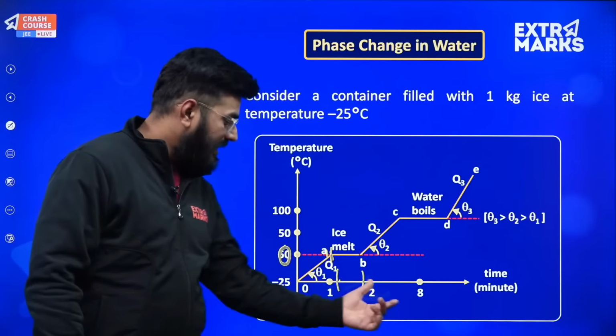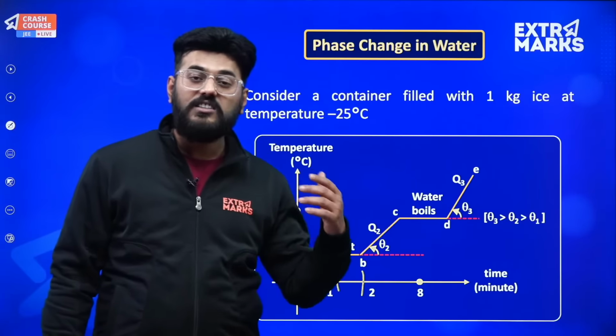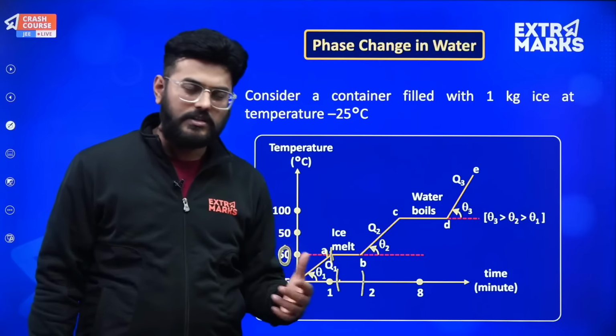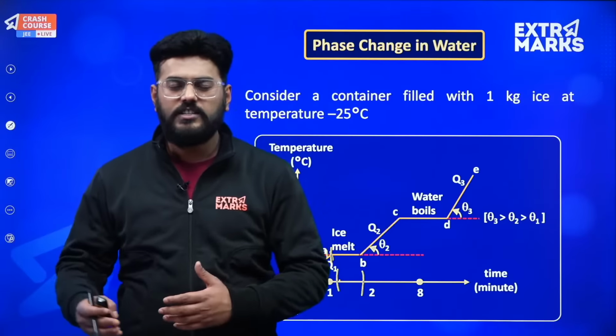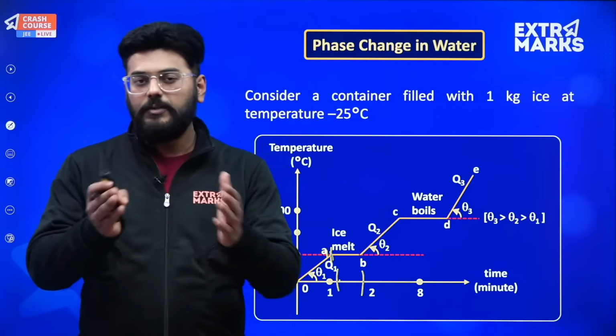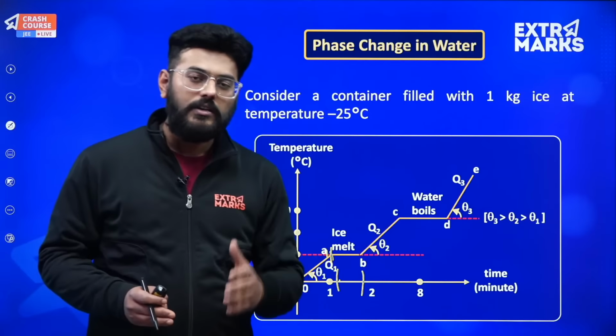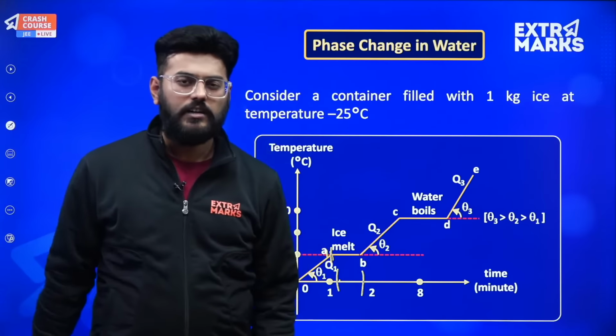Okay, so this entire heat will go not in increasing the temperature, but in changing the phase of that substance, and this kind of thing you will observe in all substances. Everybody will have a freezing and a melting point. So at that point, whenever the phase changes, the amount of heat provided will actually be used in changing the phase. Suppose you just cut the supply of heat energy, then what will occur?